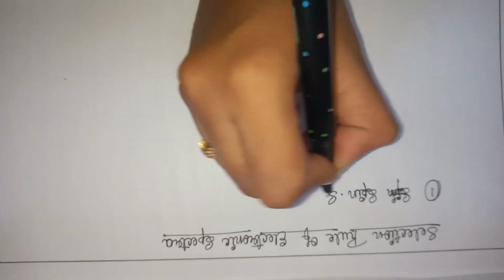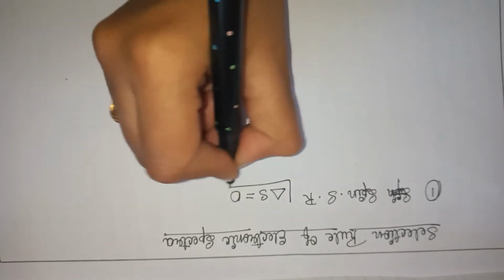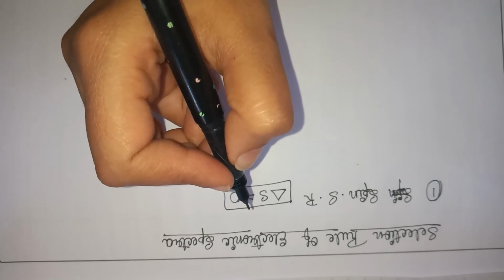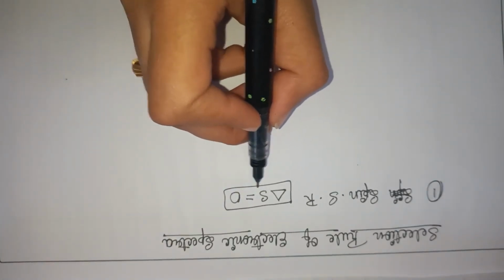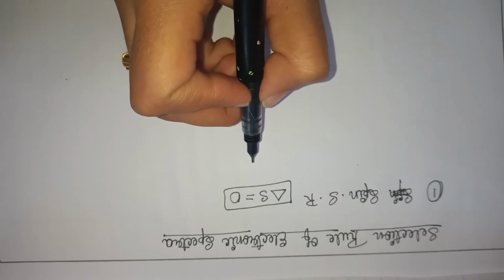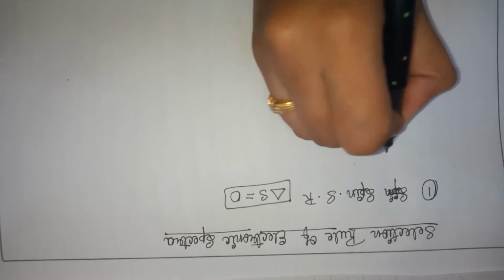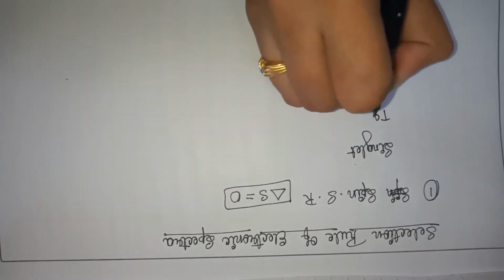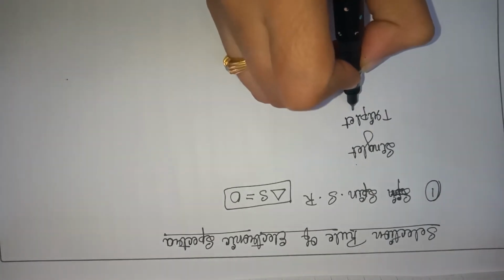Spin selection rule. Here we have a condition, that is delta S should be 0. That is, there should be no change in the spin state. That is, change in spin multiplicity is forbidden. So if there is a change in the spin, that transition is forbidden. Forbidden is nothing but not allowed transition. So here we have two kinds, that is singlet state and triplet state.